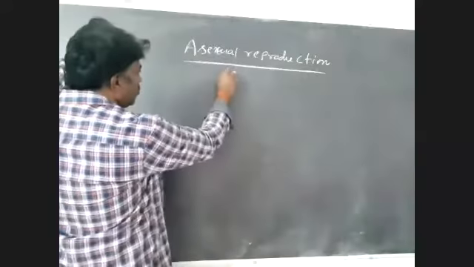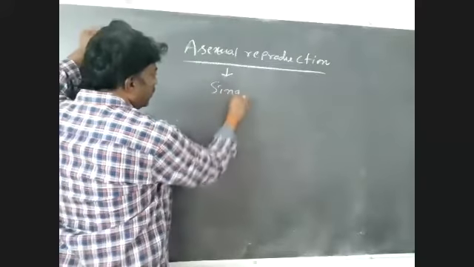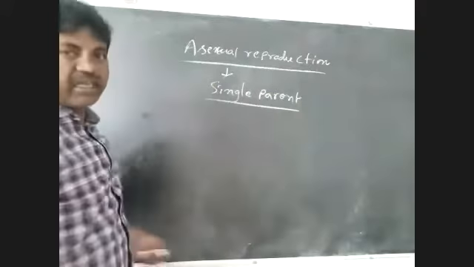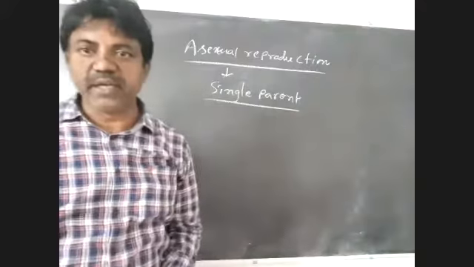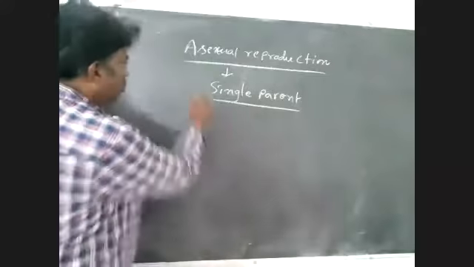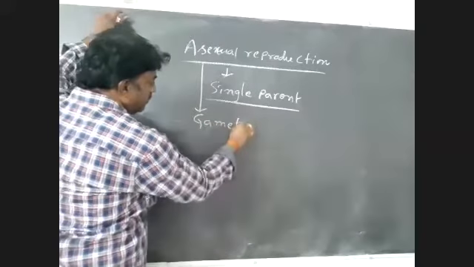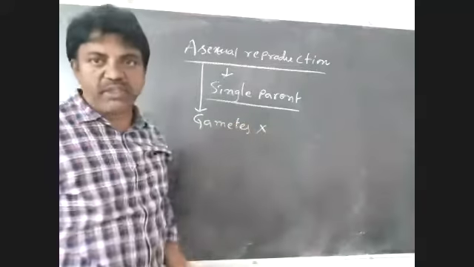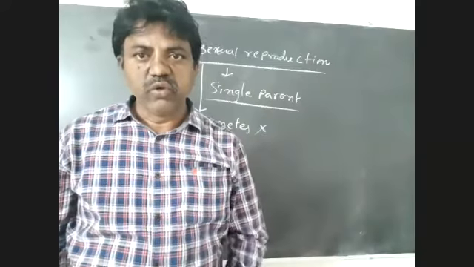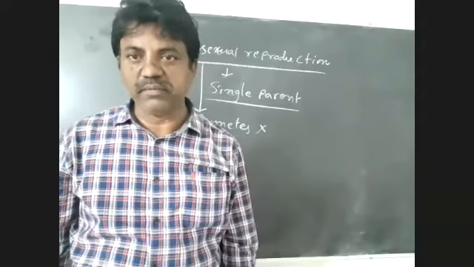So it takes place with the involvement of a single parent. A single parent is involved in this process. There is no involvement of gametes. So the involvement of gametes is absent. Gametes do not participate in the process of asexual reproduction.